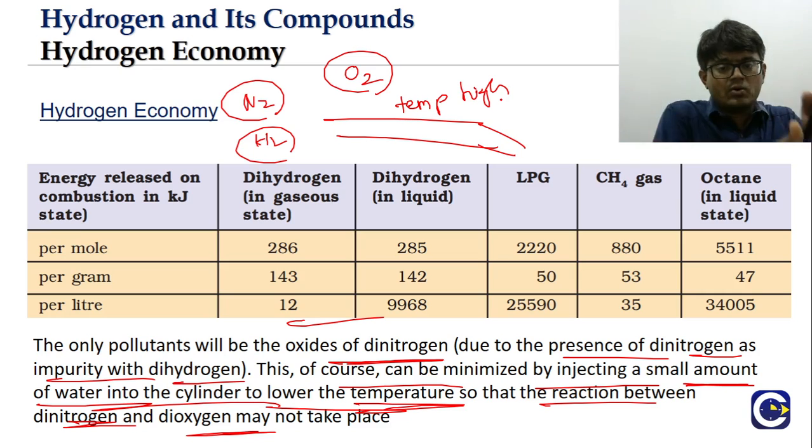In the cylinder, if we inject a small amount of water, the temperature will be lowered. Then the chance of the reaction between nitrogen gas and oxygen gas happening will be reduced. So we can avoid the oxides of nitrogen coming as a pollutant.